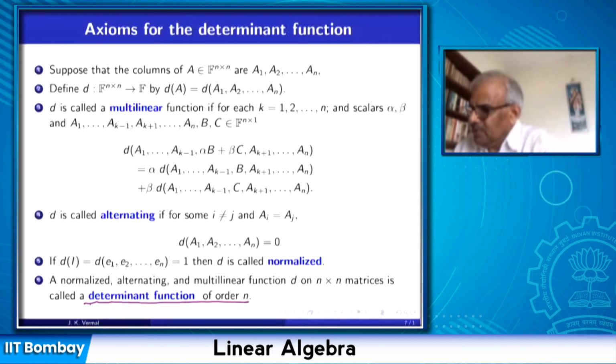We want to show that there is only one function of this kind, and it exists. So we have to show existence and uniqueness of determinant functions on the space of n by n matrices.